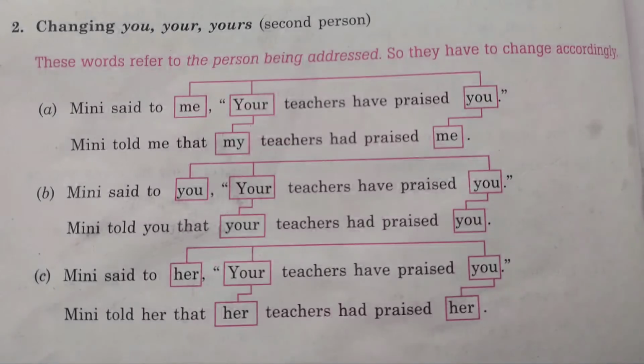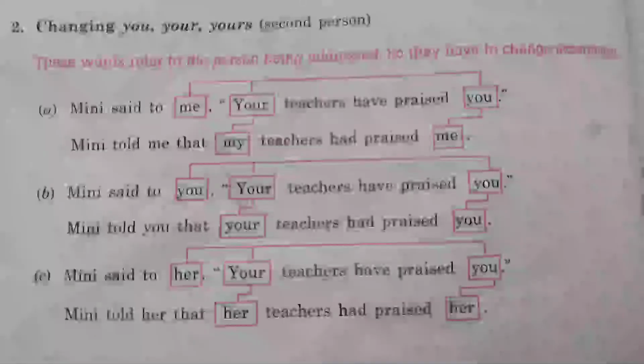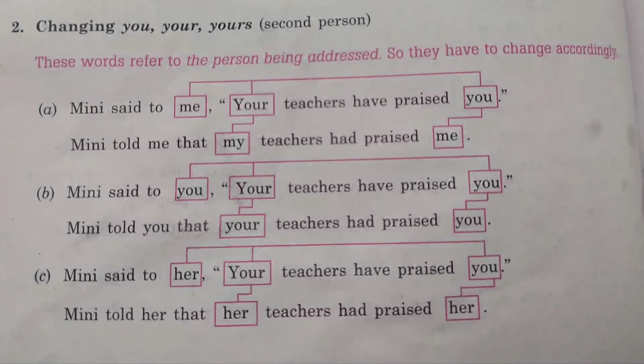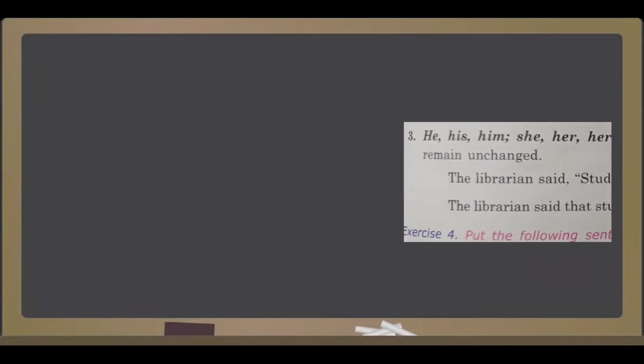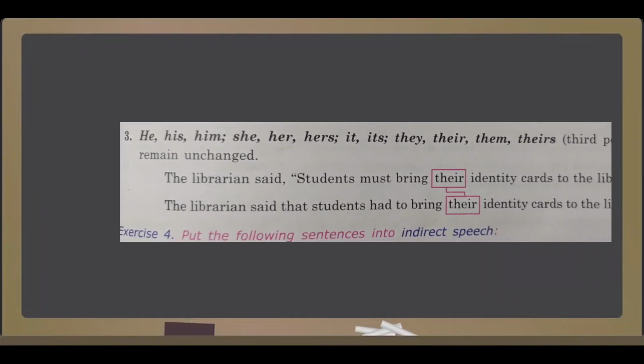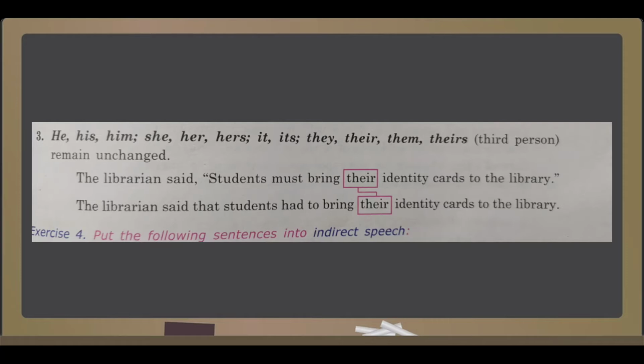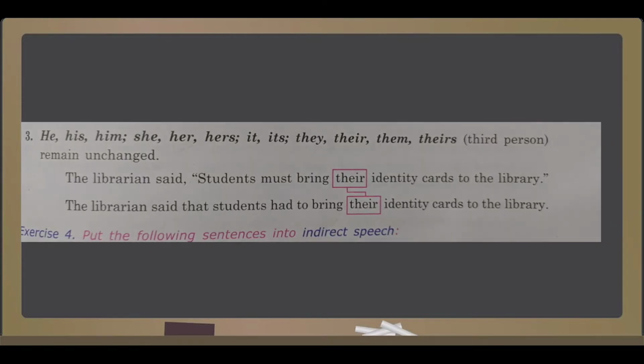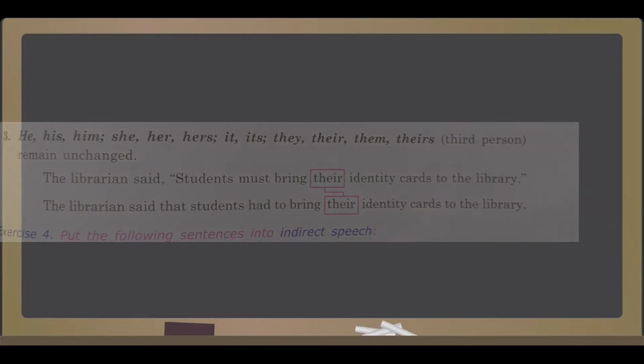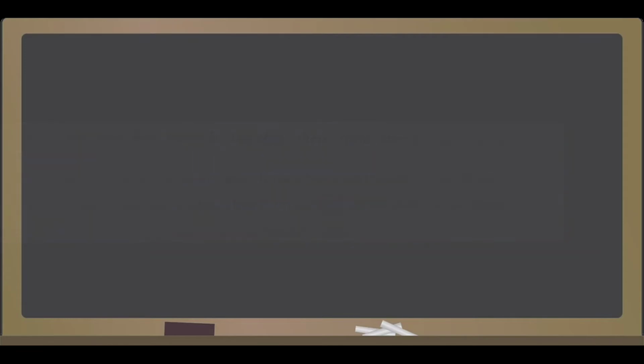Now let's see the second person pronoun. Second person pronouns are you, your and yours. These words refer to the person being addressed, so they have to change accordingly as given in the chart. Now let's talk about third person pronoun. They are he, his, him, she, her, hers, it, its, they, their, them, theirs. They remain unchanged as given in example.